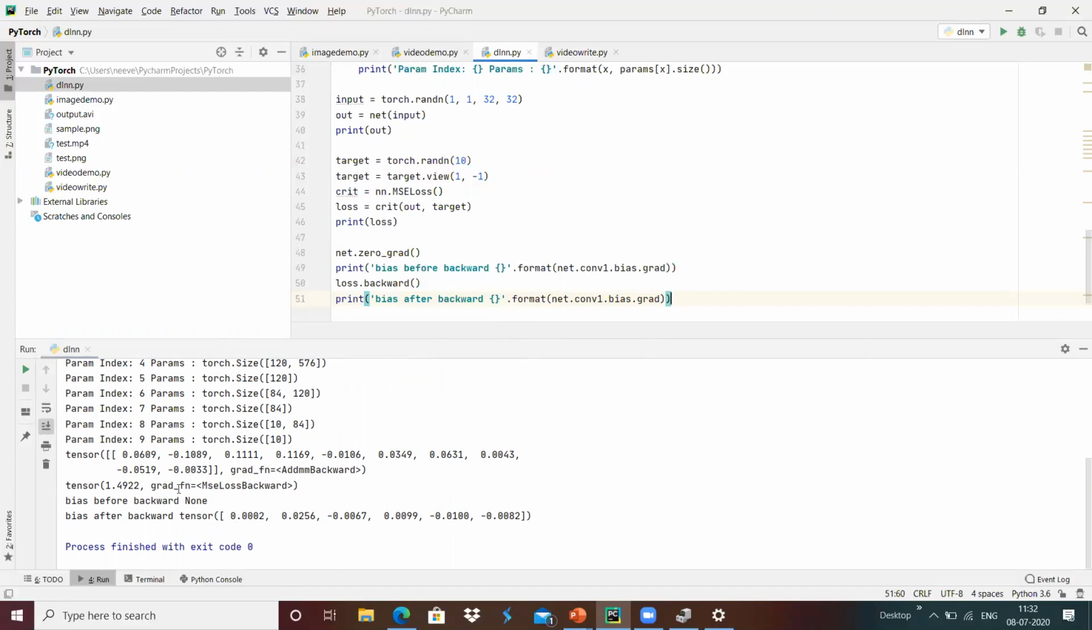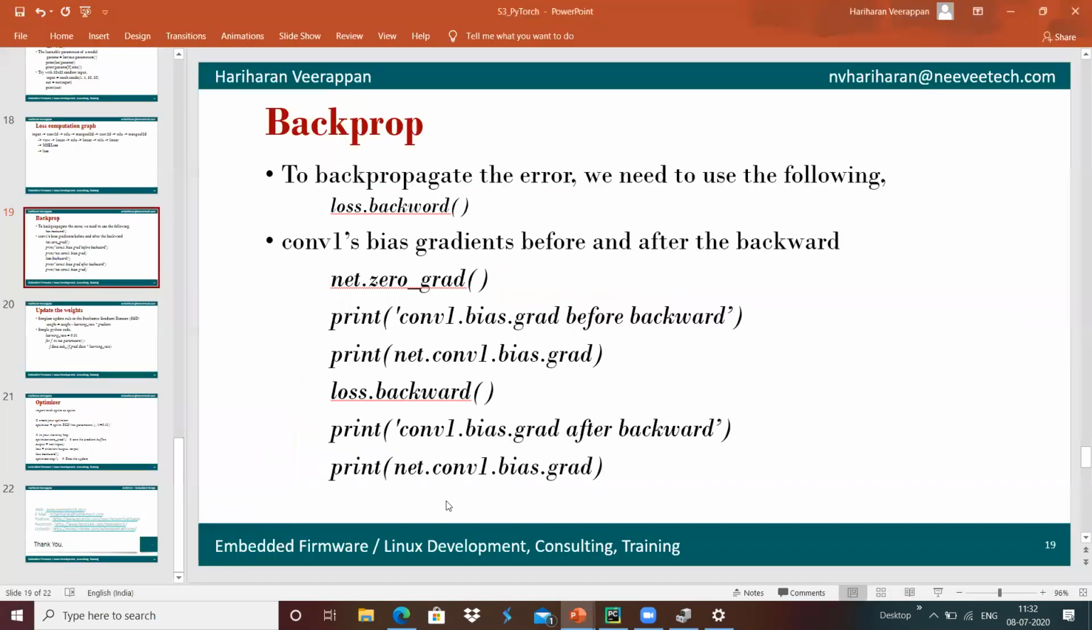Yeah, the bias before backward is None, but after we do the backward, the automatic gradient has been generated, and we got the output of the gradient of bias of convolution one, the gradient for the bias tensor.